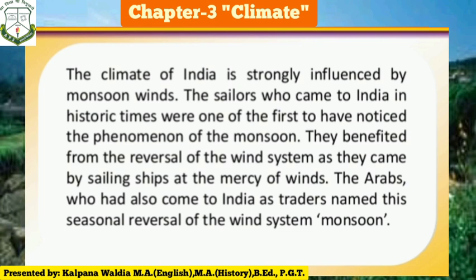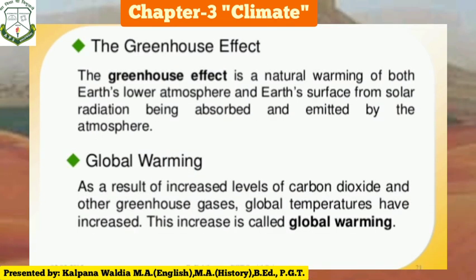The sailors who came to India in historic time were one of the first to have noticed the phenomenon of monsoon. They benefited from the reversal of the wind system as they came by sailing ships at the mercy of winds. The Arabs, who had also come to India as traders, named this seasonal reversal of the wind system as monsoon. Let us see human impact on climatic changes.